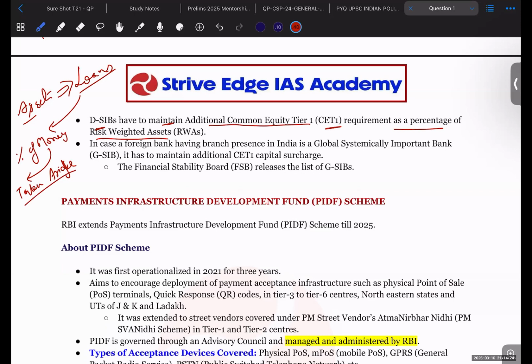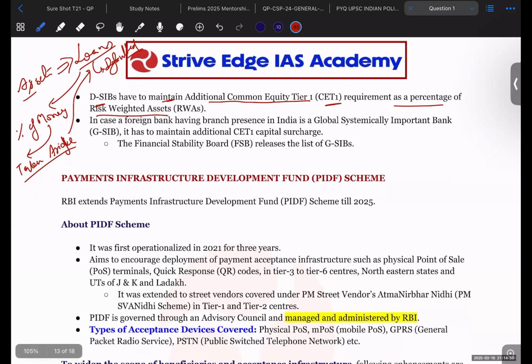So that if these loans get defaulted, they can be serviced through the money that has been taken aside. That is why this measure has been taken by the Reserve Bank of India, and it identifies the domestic systemically important banks.